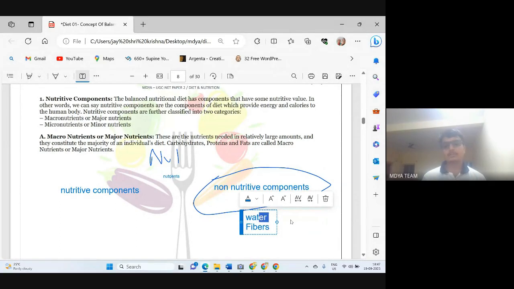Non-nutritive components means these are not giving any nutrition to us, but that doesn't mean these are not important for us. We are very much aware of how important water is for us, and those who have constipation, that is all because of a small amount of fiber in food. So water and fiber are non-nutritive components, meaning these are not giving us nutrition.